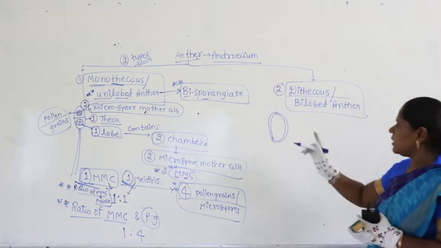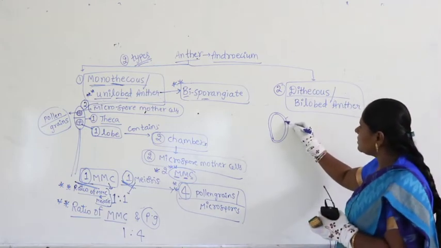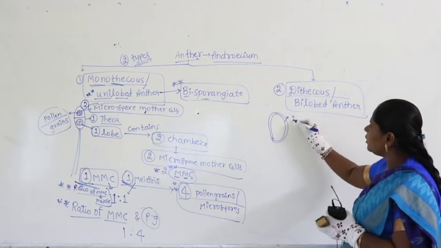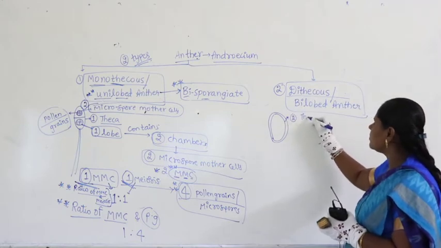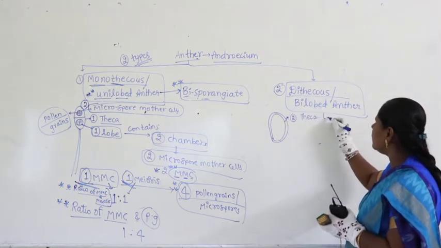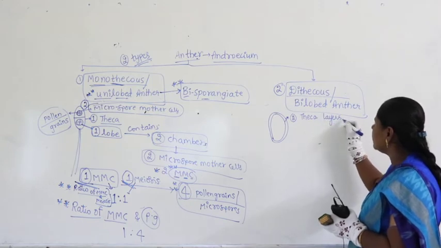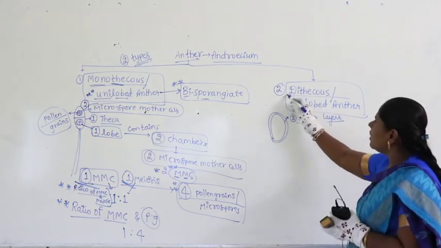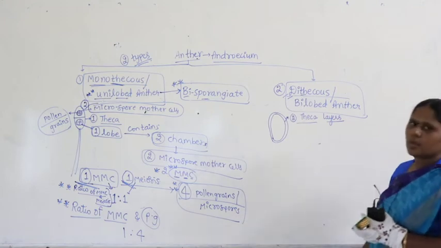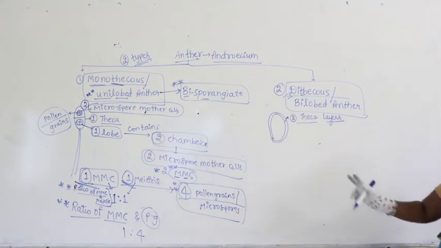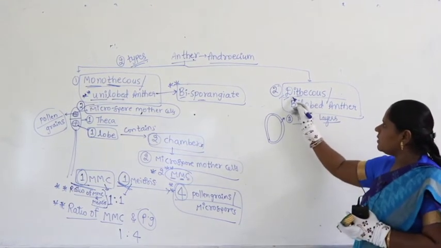So we have 2 theca, this is 1 and this is 2. So we say there are 2 theca layers. That is why it is called dithecous. How many theca layers? 2 theca layers. So we call it dithecous.